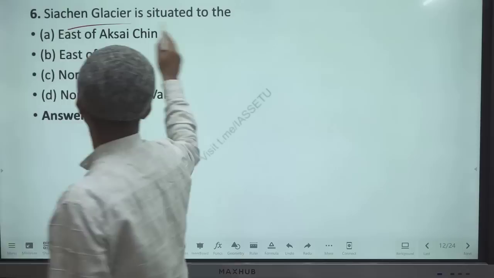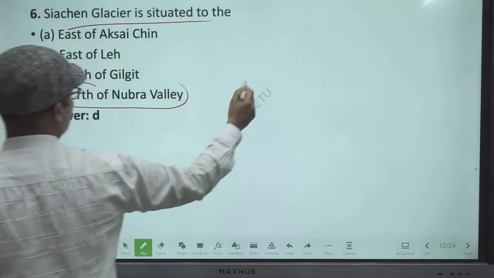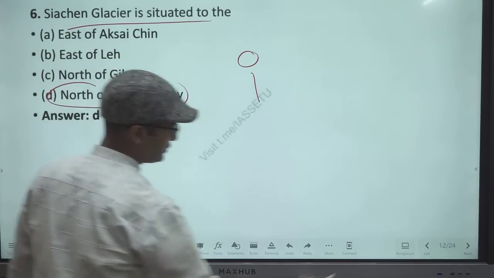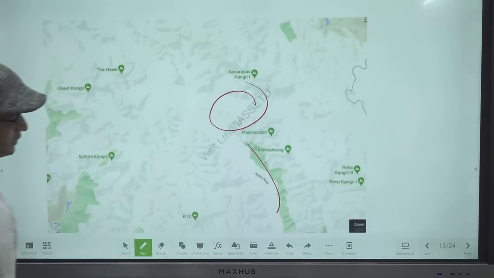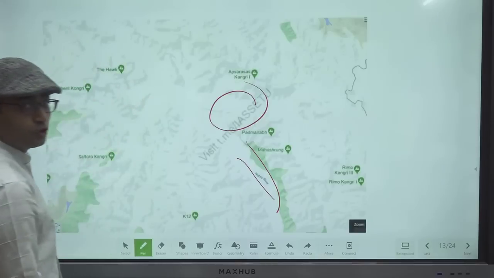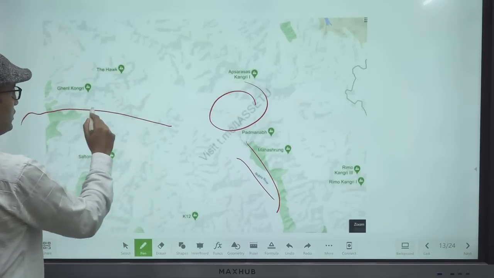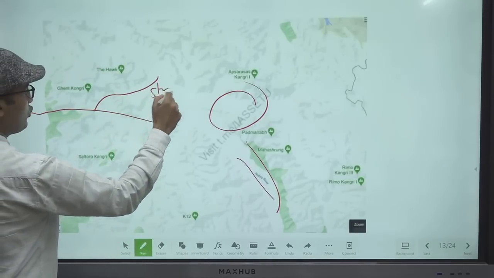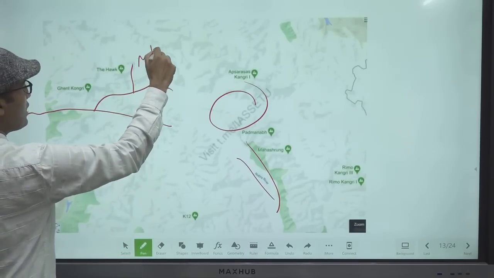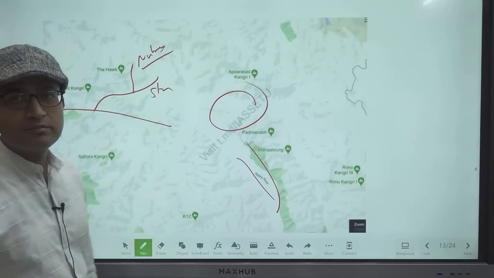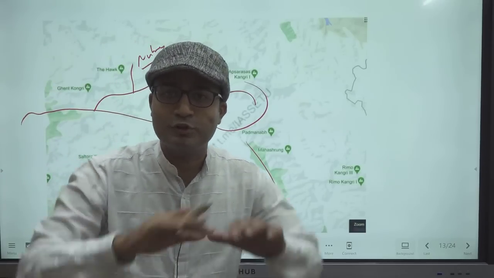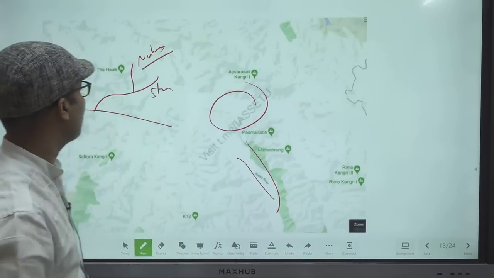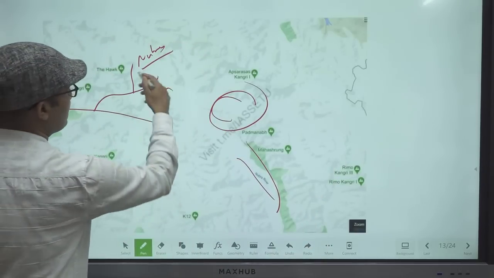Next: Siachen Glacier is situated to the north of Nubra Valley. Here we have Nubra Valley. Here we have Siachen Glacier. See, this is Nubra Valley, and this side we have Siachen Glacier. Nubra Valley, Shyok. This is the Indus. A tributary of the Indus is the Shyok. Shyok is the tributary in Nubra. After your selection, in Bharat Darshan, you will get a chance to visit the Nubra Valley. Wonderful. There the camels have 2 humps. Okay, you will enjoy that. North of that we have Siachen Glacier.